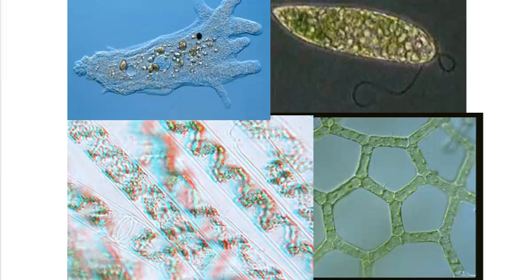These are examples of protistans. Above left is an amoeba. Top right, a euglena. Lower left is Spirogyra, sometimes called frog snot, and lower right is water net. These are all examples of protistans that are commonly found here in Woods County.